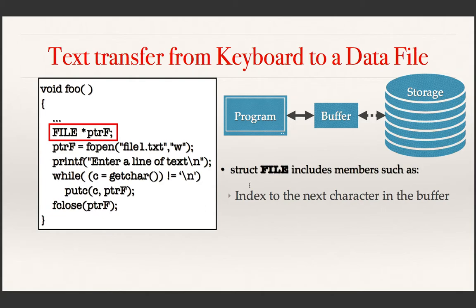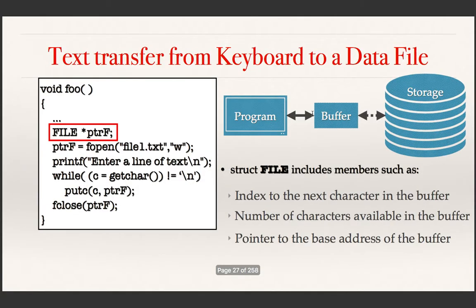The index starts with a 0. So this structure contains a member which represents the position of the index, whether it is the 0th index or the ith index. Then another member represents the number of characters available in this buffer. The third one is a pointer to the beginning address of the buffer, just like the array address. Then another one tells you whether end of file is reached or not.